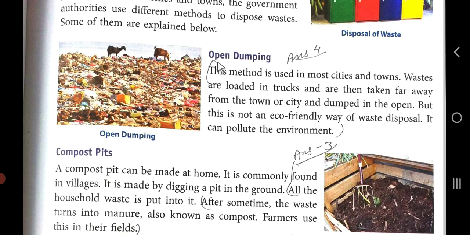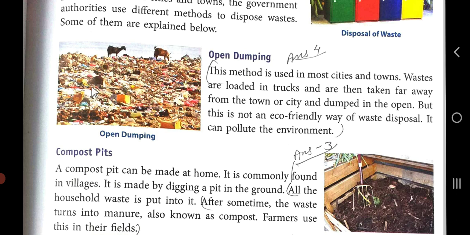Now please see open dumping. This method is used in most cities and towns. Wastes are loaded in trucks and are then taken far away from the town or city and dumped in the open. But this is not an eco-friendly way of waste disposal. It can pollute the environment.